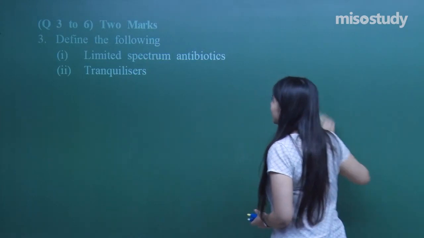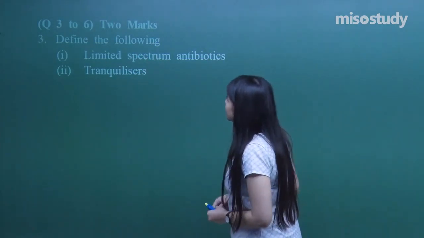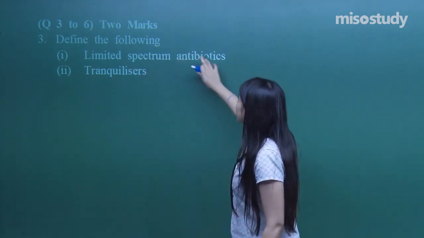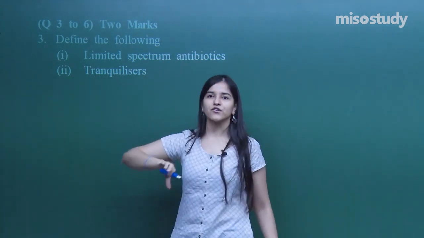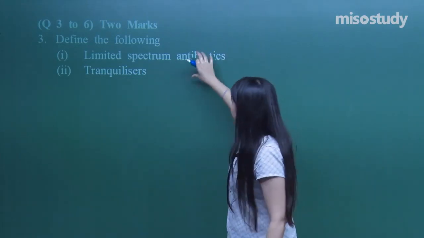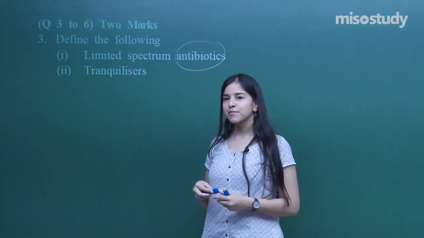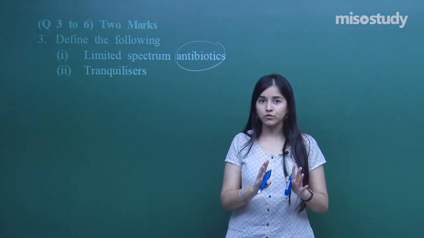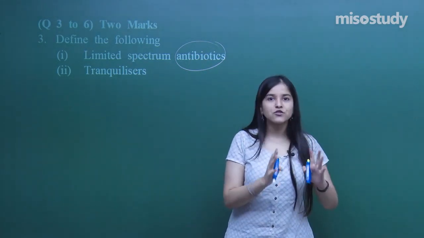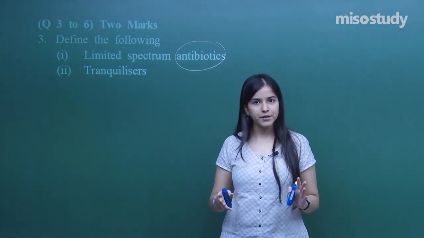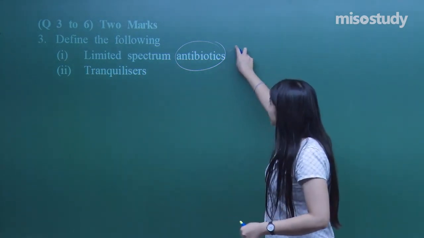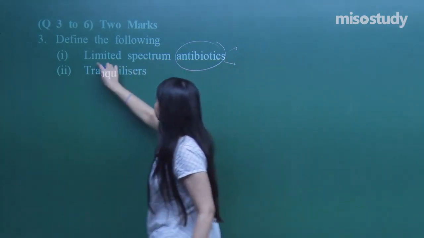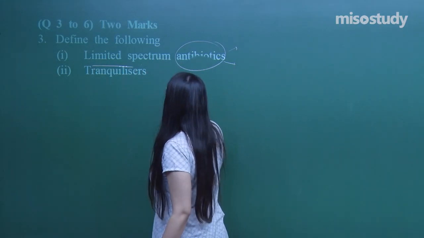It's a 2-mark question, 3 to 6 basically. Define the following. First is limited spectrum antibiotics, second is tranquilizers. First of all, what are antibiotics? They kill microbial growth or may be bacteriostatic also. What is bacteriostatic? Which can stop the growth of the microorganisms. I have got 2 categories of antibiotics, one is limited spectrum, another is broad spectrum.